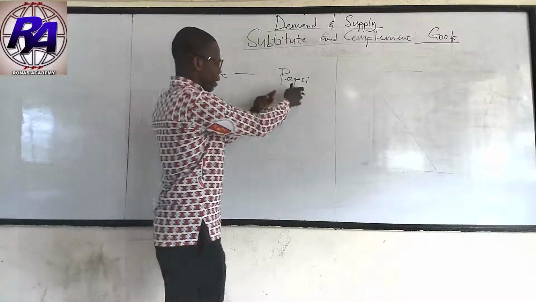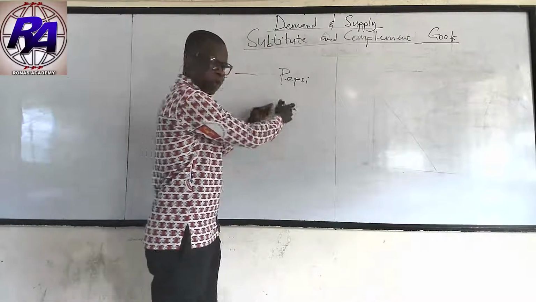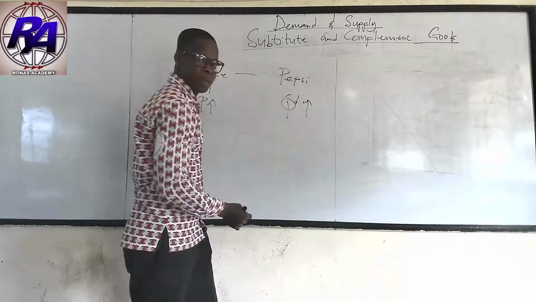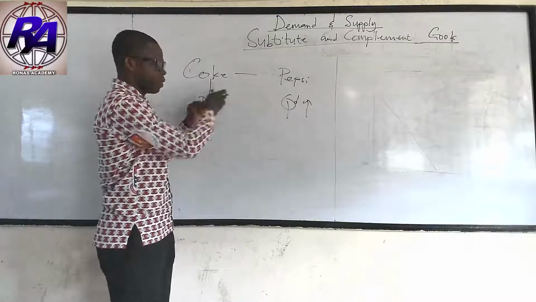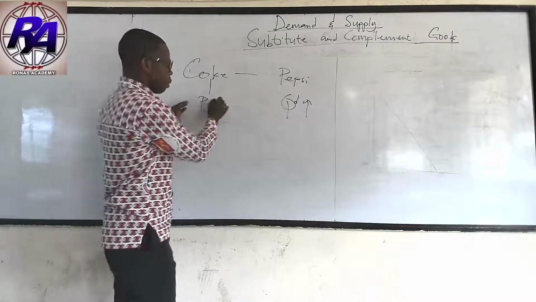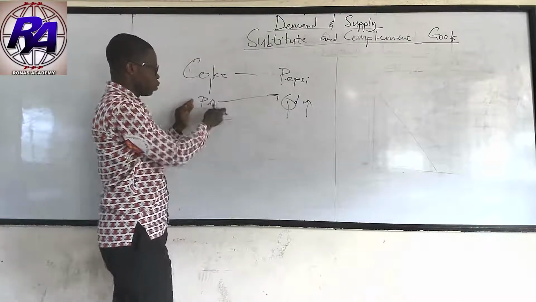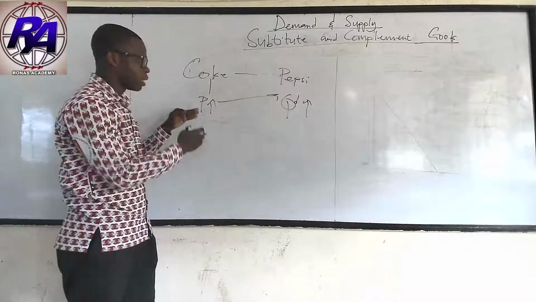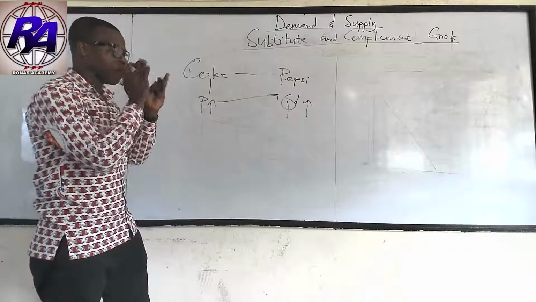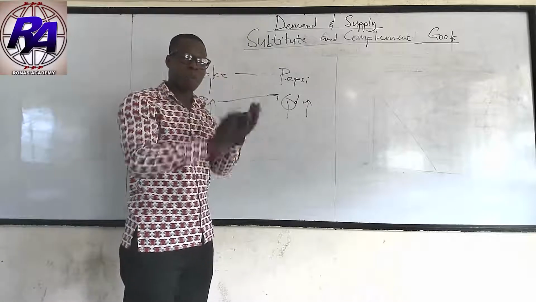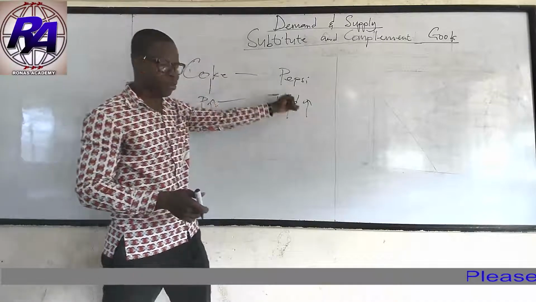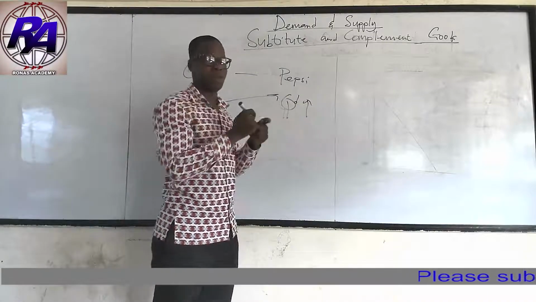What will be the effect on Pepsi? The quantity demanded for Pepsi will increase. What it means is that since they are serving the same purpose, consumers will turn their attention from the consumption of Coke to the consumption of Pepsi, because they are substitutes. So anytime we are dealing with substitute goods, there is a positive relationship. An increment in price will increase the consumption of the substitute good.